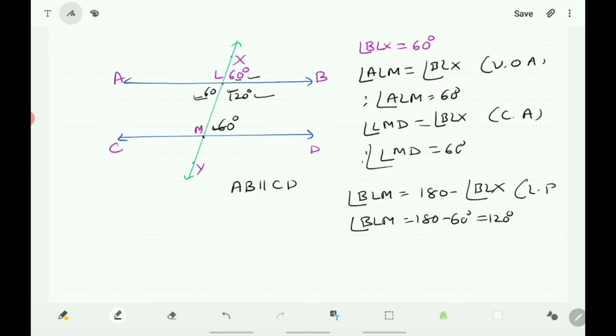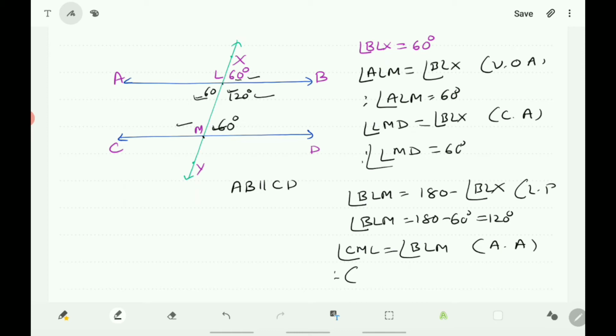This is 120, means this is also 120 because they are alternate angles. Therefore, you can write angle CML is equal to angle BLM. The reason is that they are alternate angles.